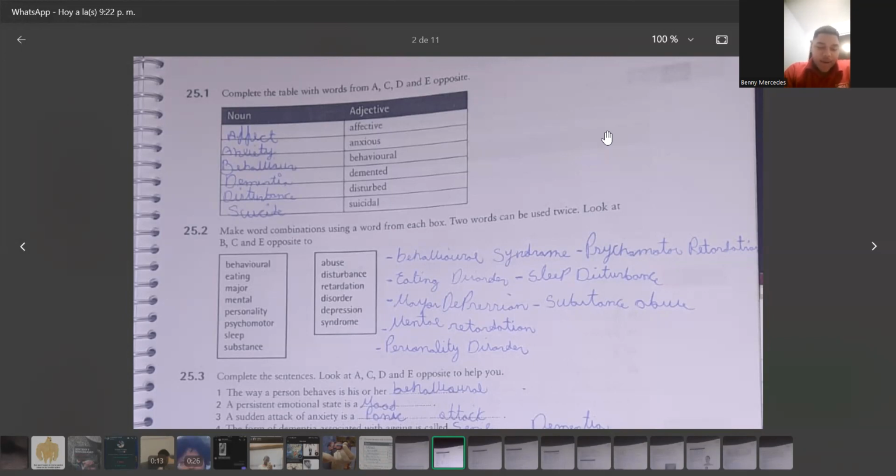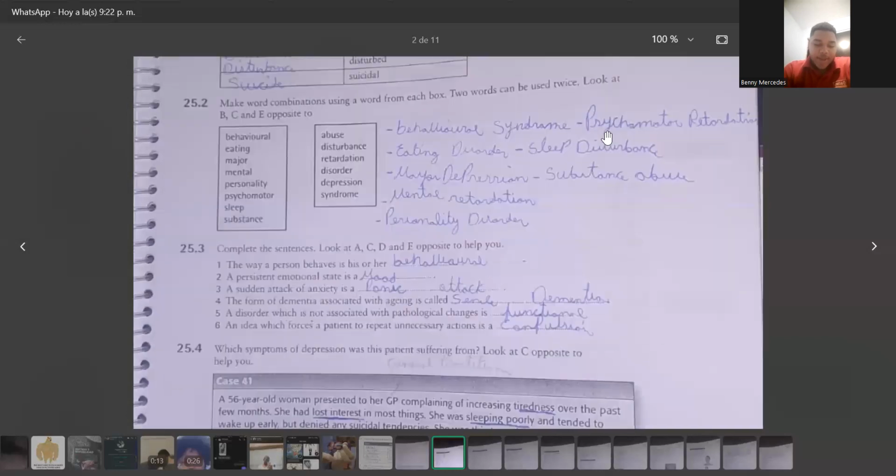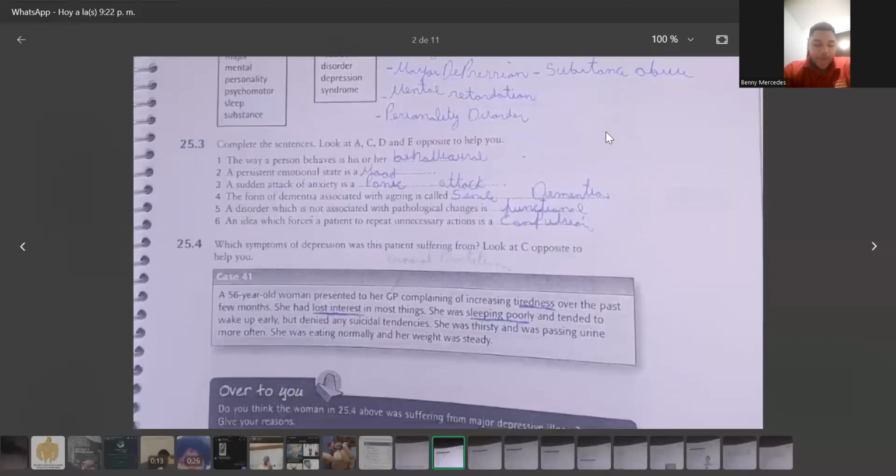eating disorder, major depression, mental retardation, personality disorder, psychomotor retardation, sleep disturbance, substance abuse. 25.3. Complete the sentence. Look at A, C, D, and E opposite to help you.